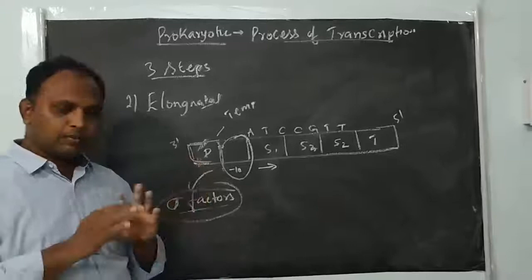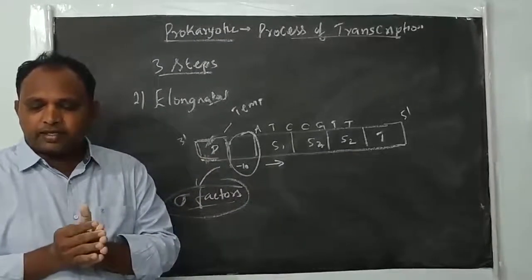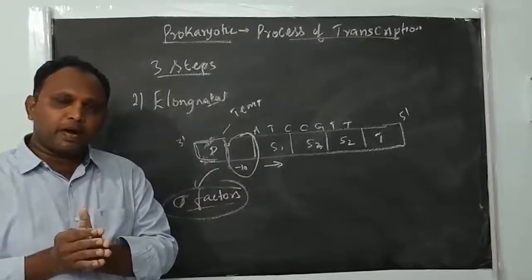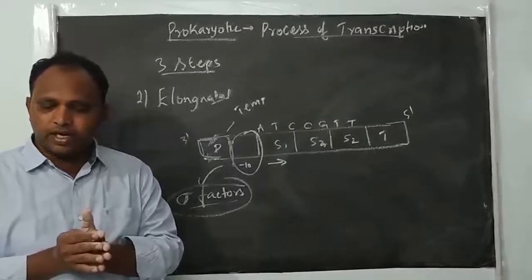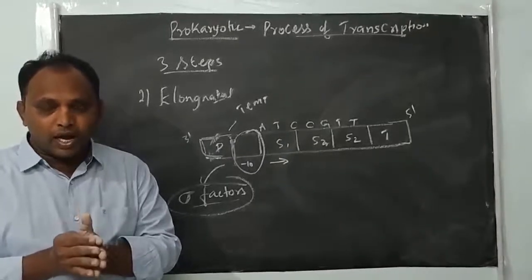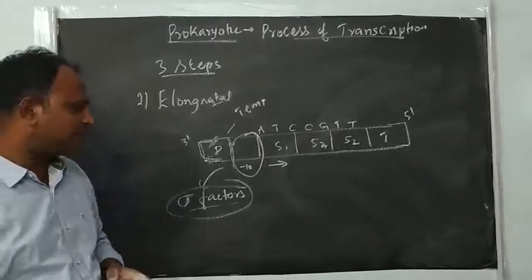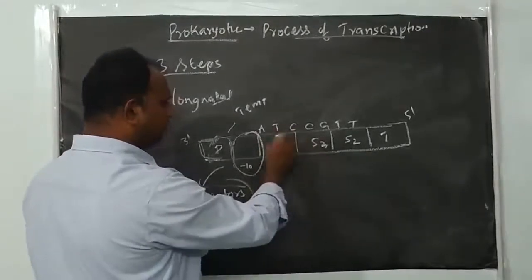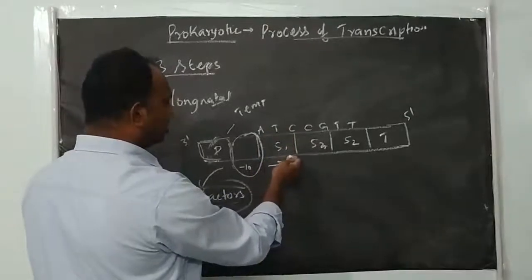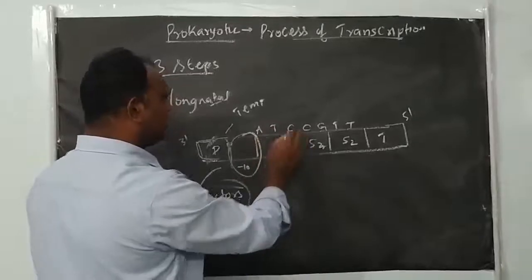Once they are bound, now the process will begin. And also the same enzyme, RNA polymerase, which catalyzes the transcription process, also helps in opening up the double helix of DNA. The same enzyme, by breaking the hydrogen bonds between the two strands, separates the double-stranded DNA into single-stranded, and then it reads the bases present in the template DNA.